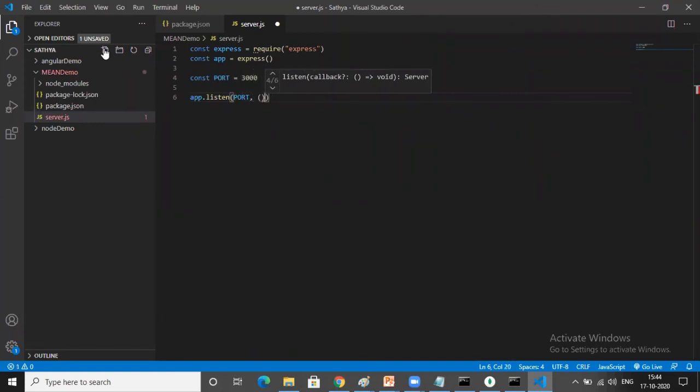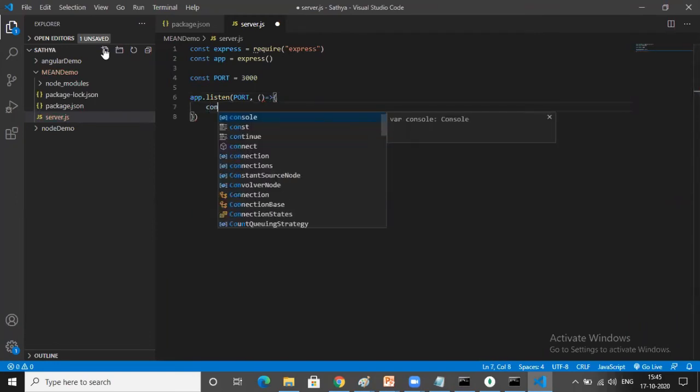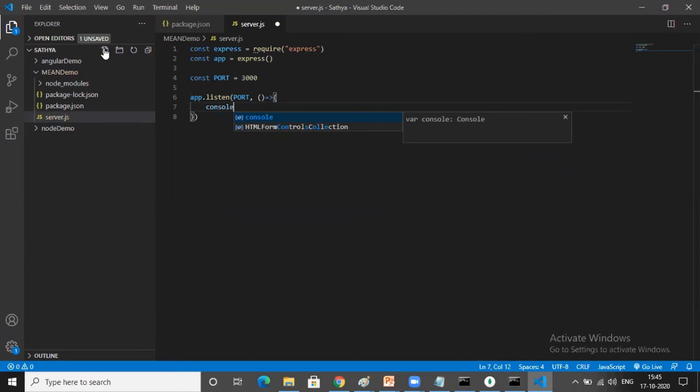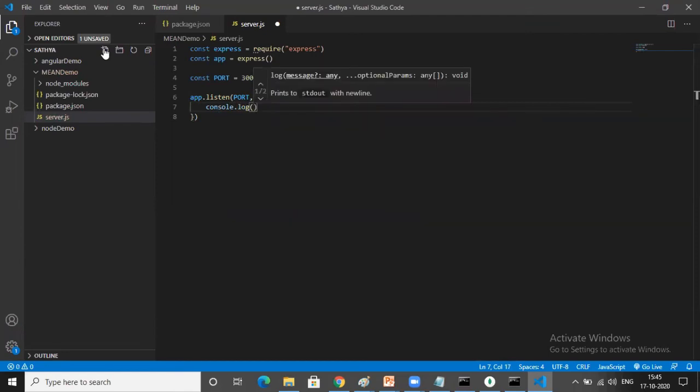Here I'll write app.listen of port, comma, and give some lambda expression. There I'll print one statement. I want to check whether my server is started or not. Console.log is used to print the message. Here you can use back ticks. Is it clear? There you can write server listening. See what I'm doing. Did you understand?